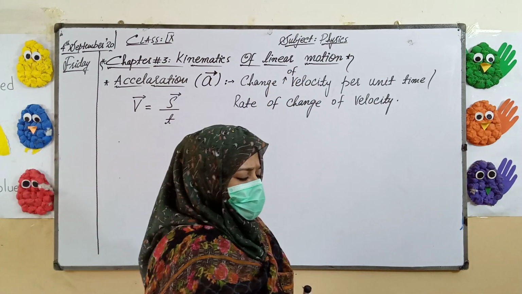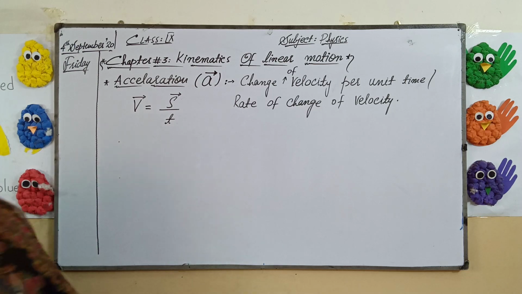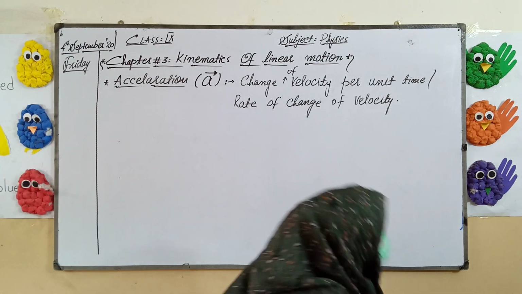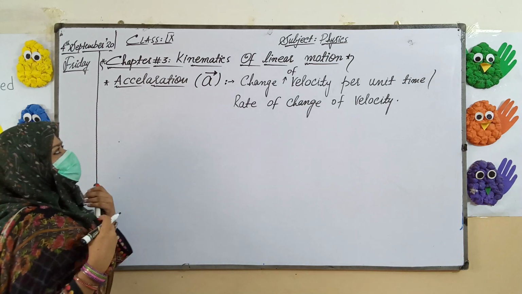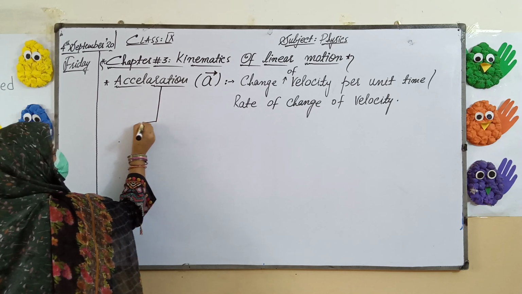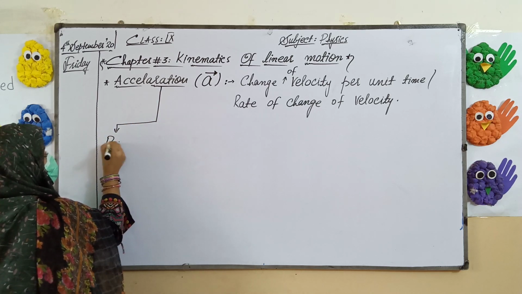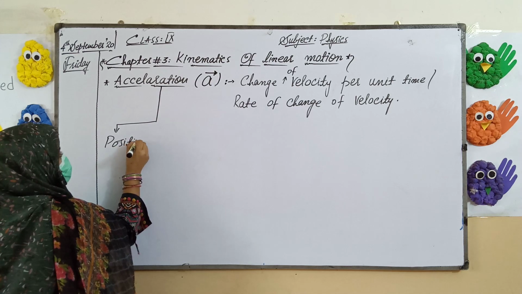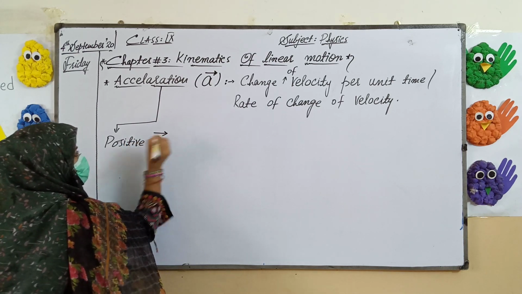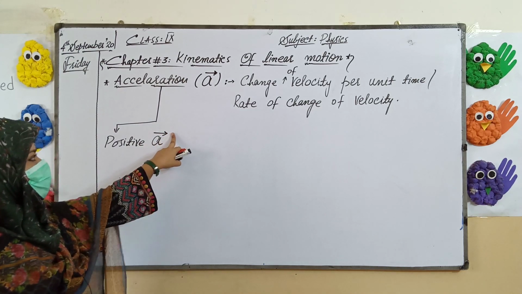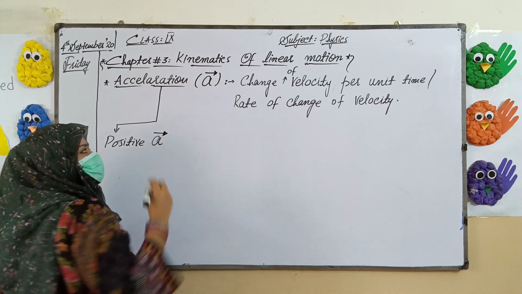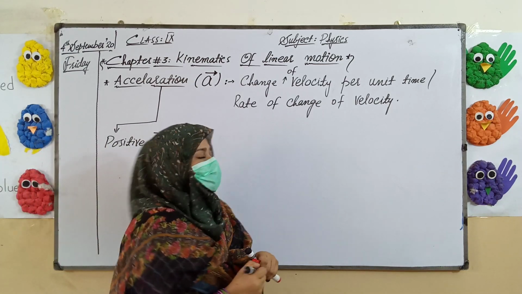Now the acceleration can be positive, negative and zero as well. But first of all, let me explain you the positive acceleration. I'm just symbolizing the acceleration as A having the arrow sign on the head of the symbol. This arrow sign is explaining that acceleration is a vector quantity.